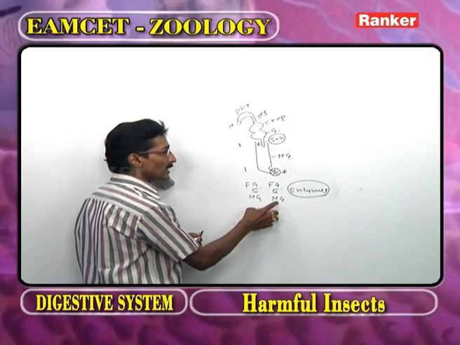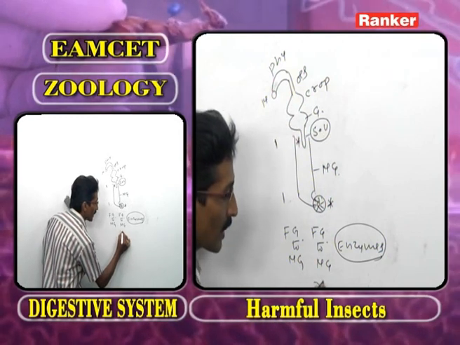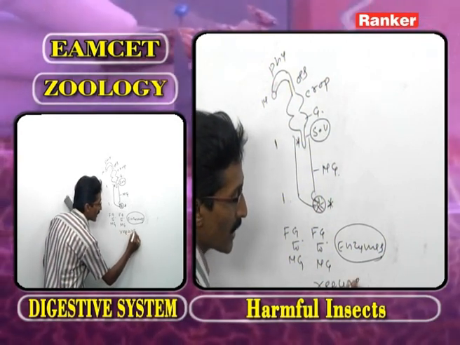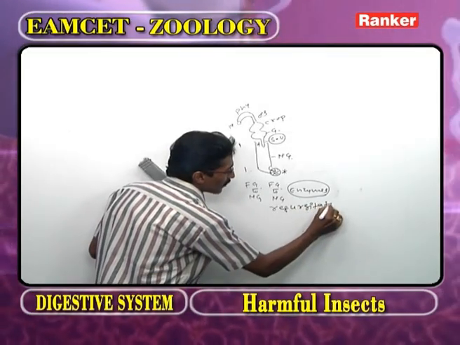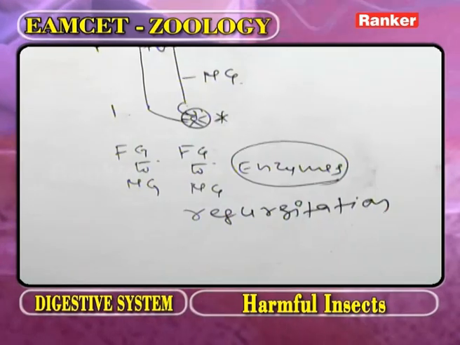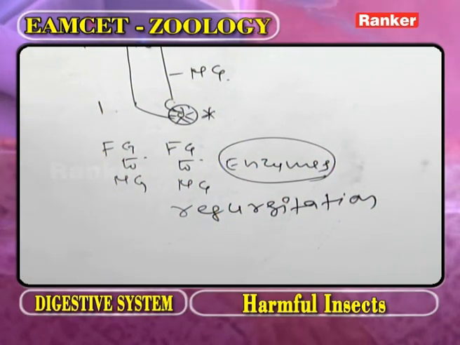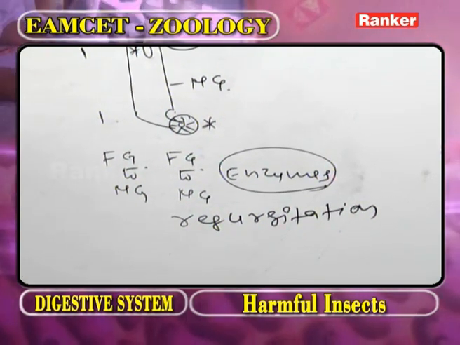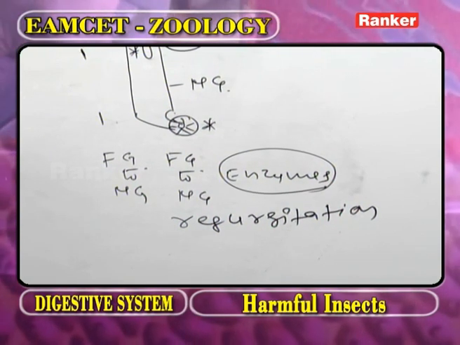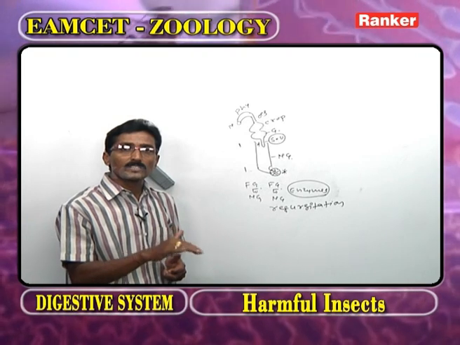the enzymes from midgut to foregut by a process called regurgitation. While explaining the movement of liquid food materials, we have to use regurgitation. While explaining the movement of solid food materials, we use reverse peristalsis.